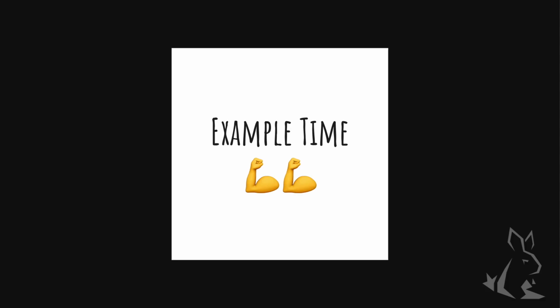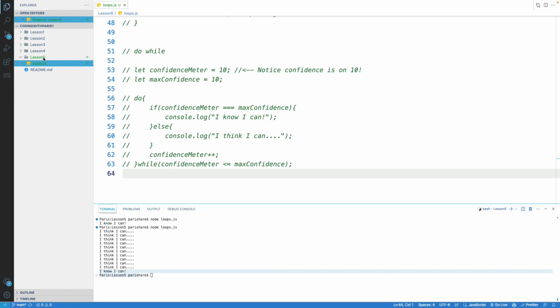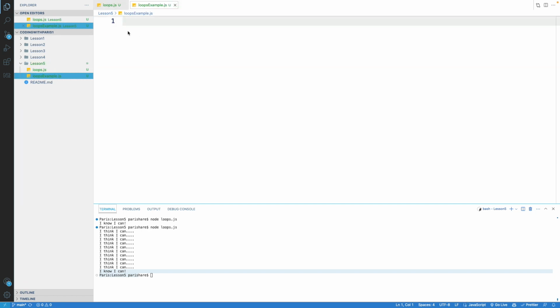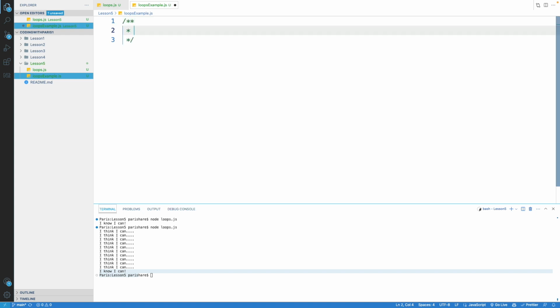So to tie things up here, we're going to go into a coding example. Let's prep our code to do that right now. In our lesson 5 folder, let's click the folder again and click add a file. We're going to add a file called loopsexample.js. Don't forget to add that extension, or your computer won't know what to do with that file. What we're going to do here is set up the requirements up top and then start writing our code. The first requirement is that we're supposed to loop through a list of given states, and we'll talk about how we get those lists of states.